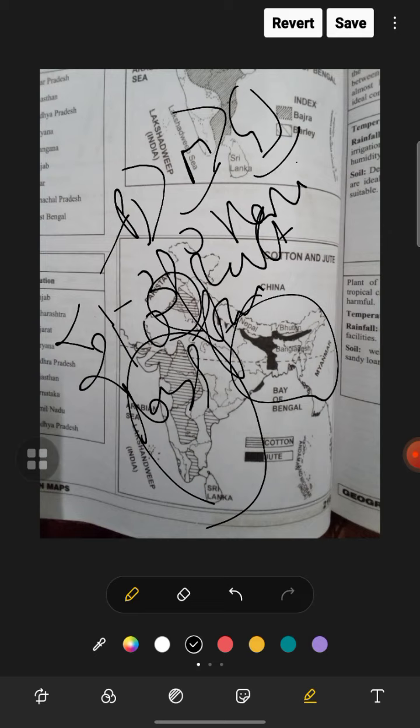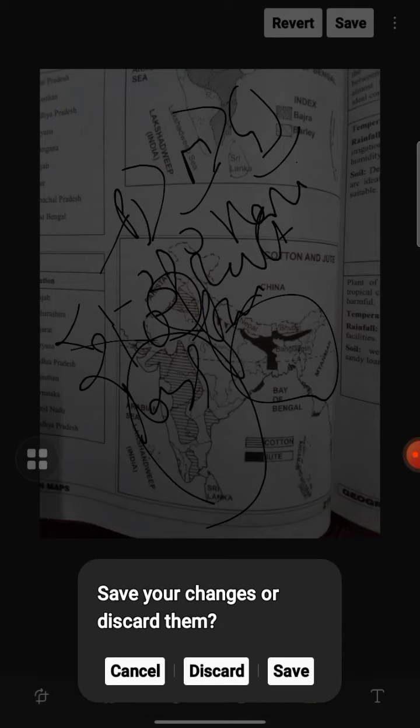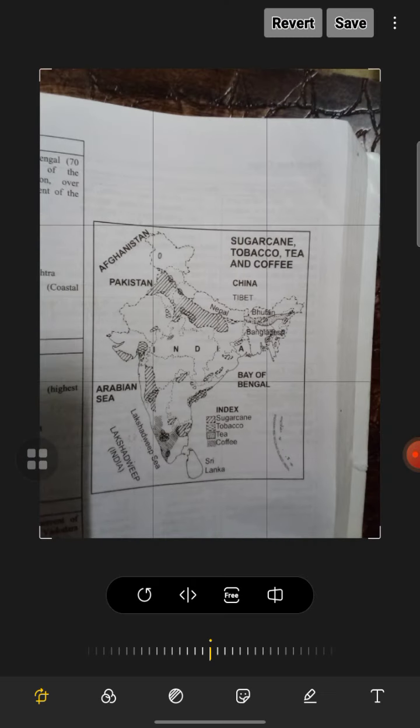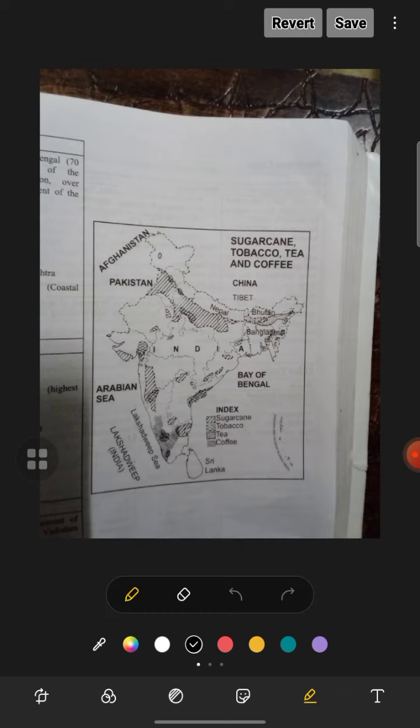Now we are going to discuss some other plantation crops, like sugarcane, tobacco, coffee and tea. First of all, we are going to discuss jute. Jute requires temperature 24 to 35, rainfall like 150 with 80 to 90% relative humidity. Alluvial soil, also light sandy and clayey loamy soil, and Barak Valley, which is situated in Assam, is important for jute cultivation.